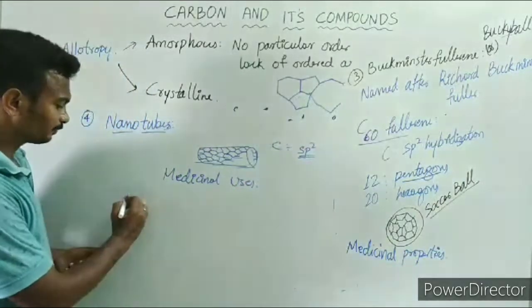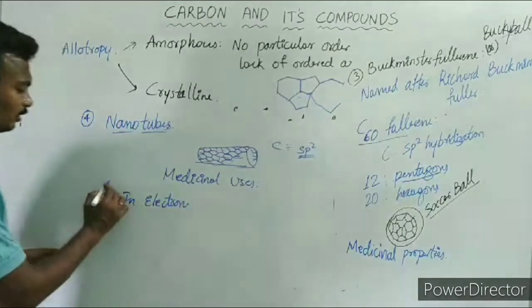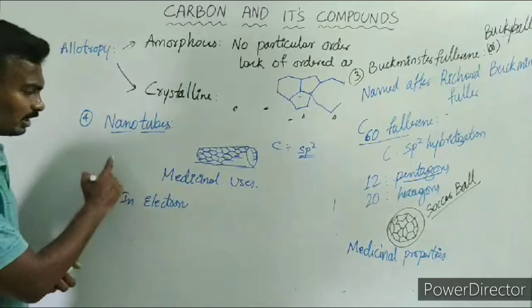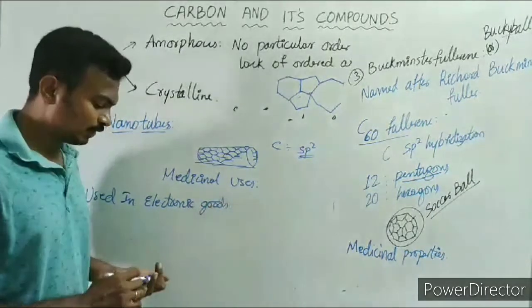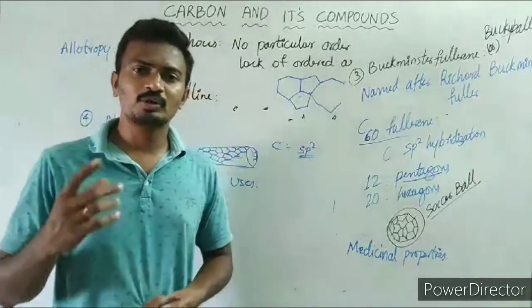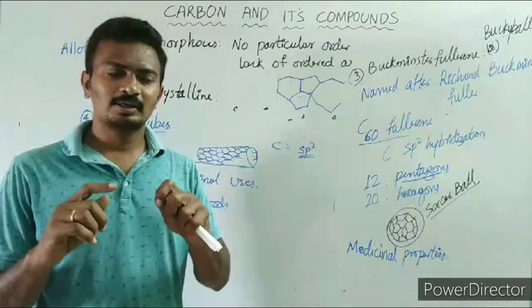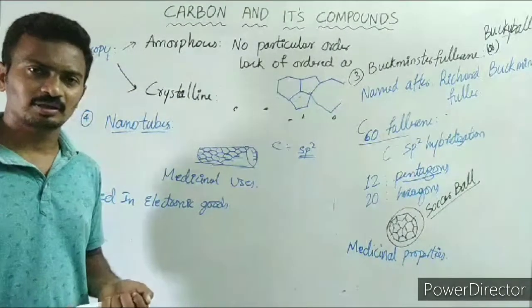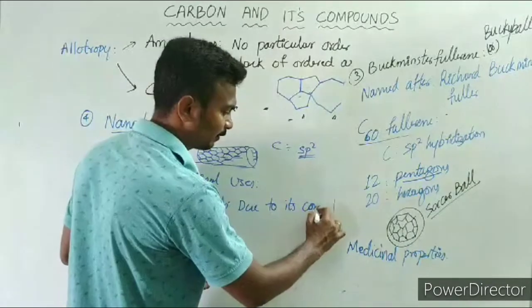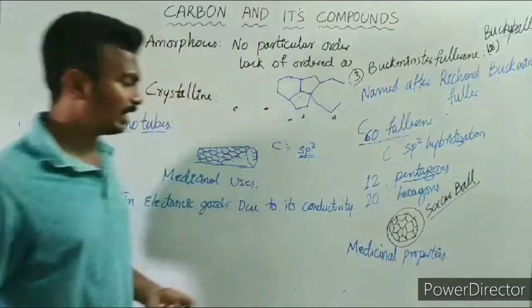Nanotubes are also used in electronic goods, where we can use them in place of copper to carry electrical signals, due to their conductivity.